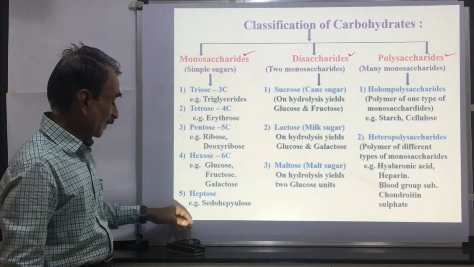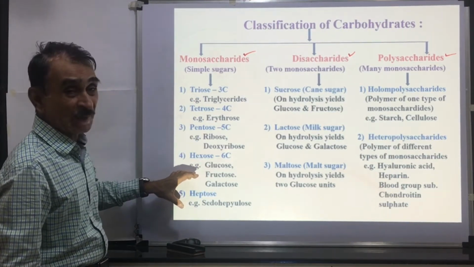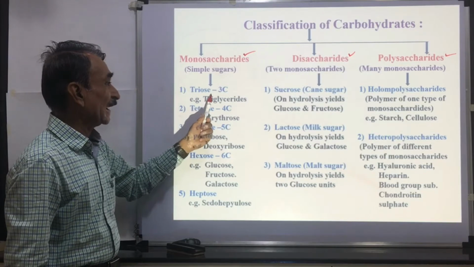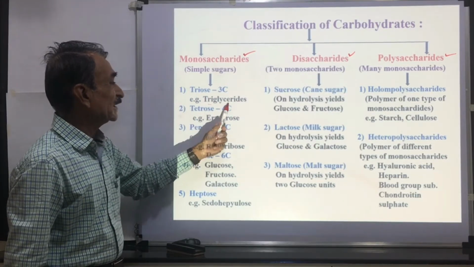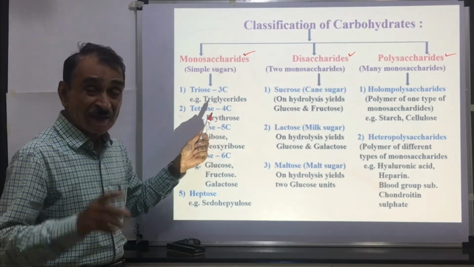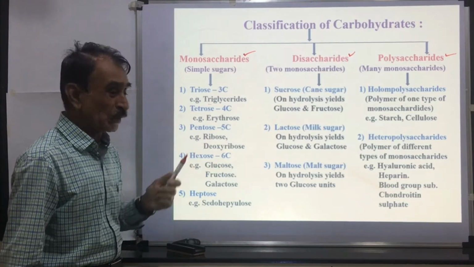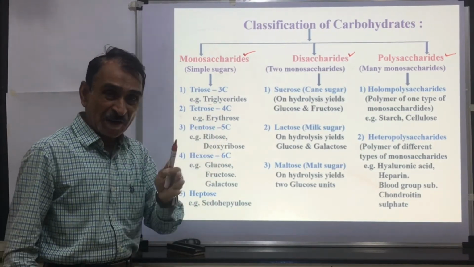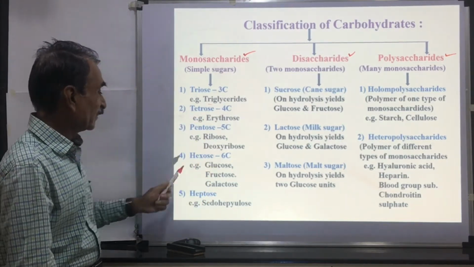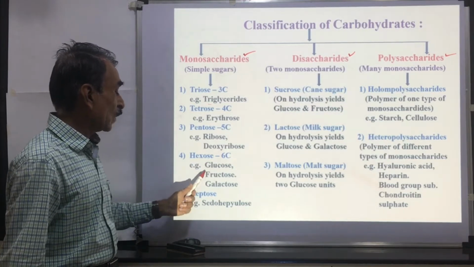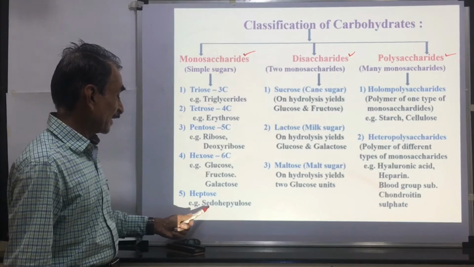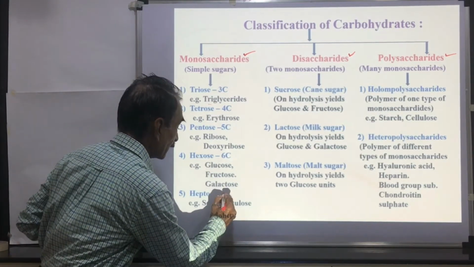Monosaccharides are further classified on the basis of the number of carbon atoms. The simple sugar with three carbon atoms is called a triose sugar. Examples are phosphoglyceric acid and phosphoglyceraldehyde. Tetroses contain 4 carbon atoms; an example is erythrose. Pentoses contain 5 carbon atoms; examples are ribose and deoxyribose, which are present in the nucleic acids. Hexoses are 6 carbon sugars: glucose, fructose, and galactose. Heptoses are 7 carbon sugars; an example is pseudoheptulose.